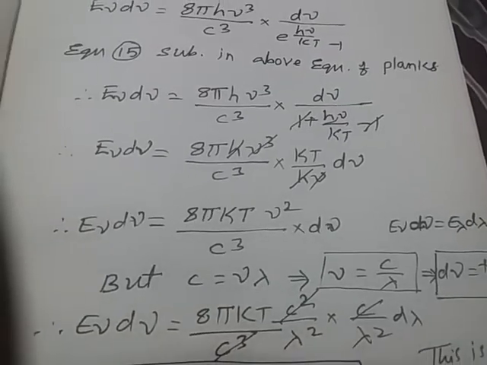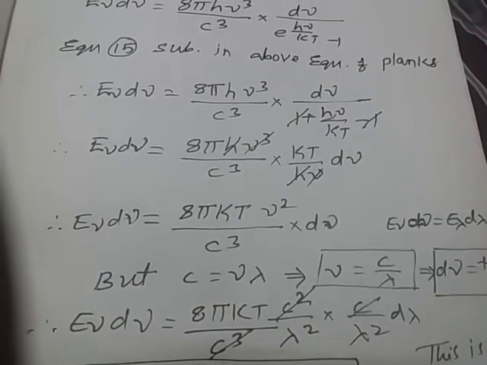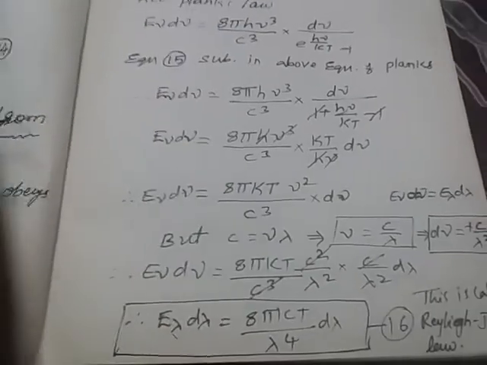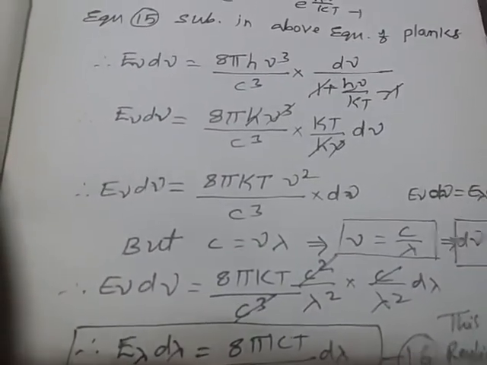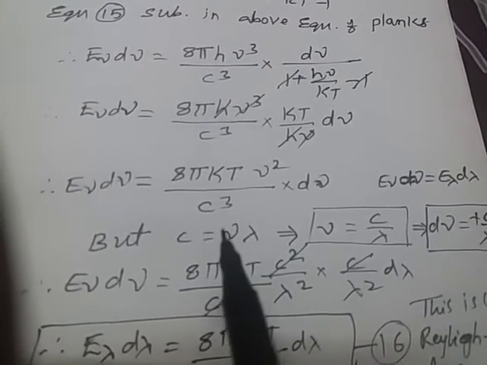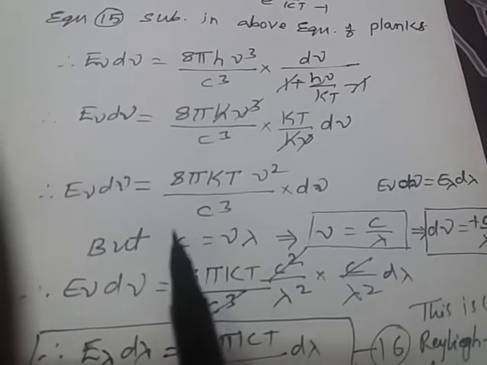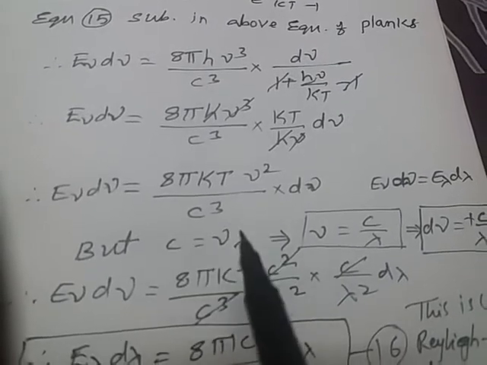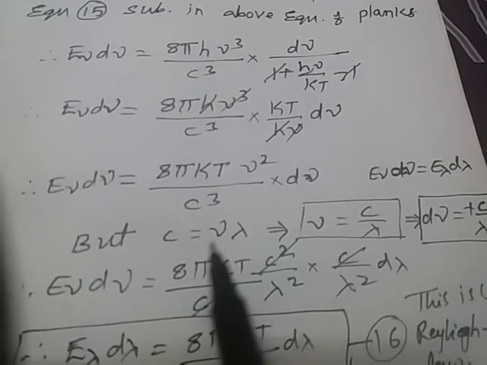Now let us take the relation among the light velocity, frequency and wavelength of the radiation. c is equal to nu lambda. We already know v equals nu lambda is the general formula, students. Instead of the linear velocity we have taken the light velocity. c equals nu into lambda, which we can substitute in this equation.